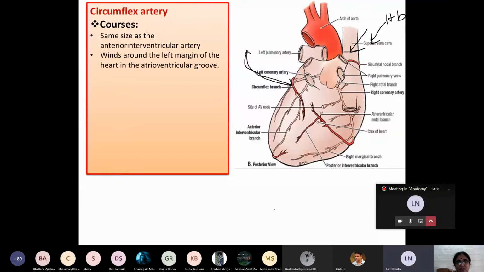Left. See the picture. Very good. So you should say left posterior part of atrioventricular sulcus or left posterior part of coronary sulcus. Is it clear, all of you? Clear?